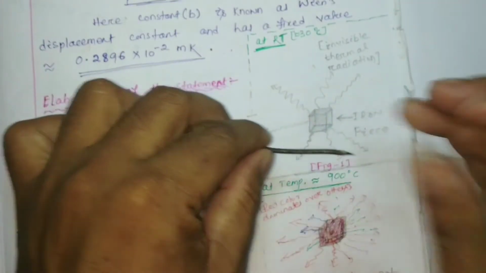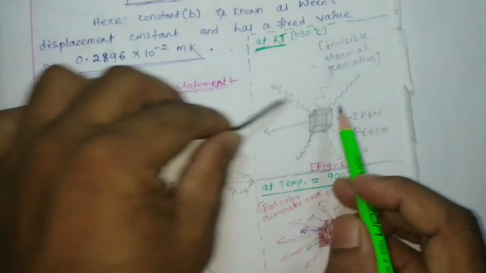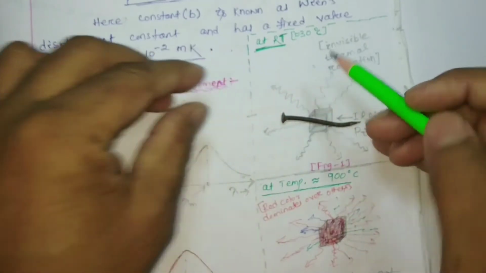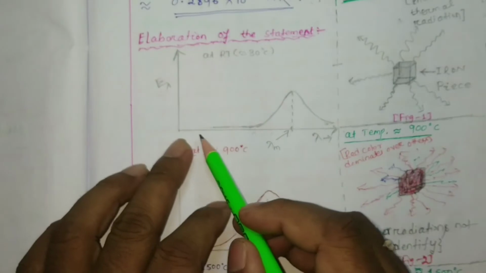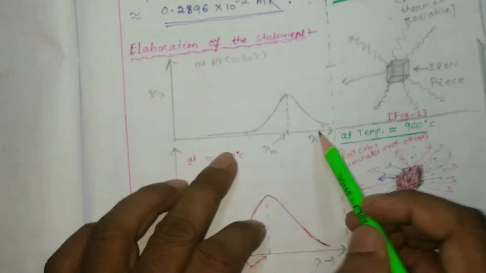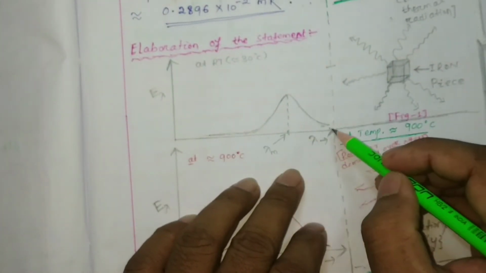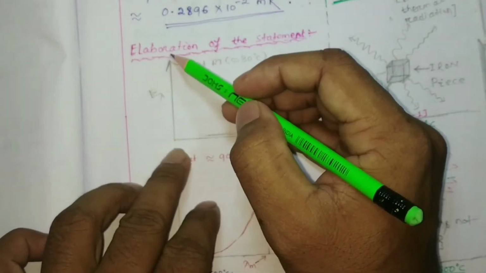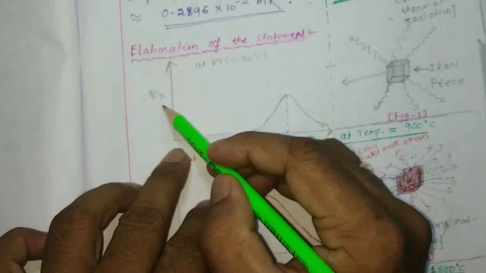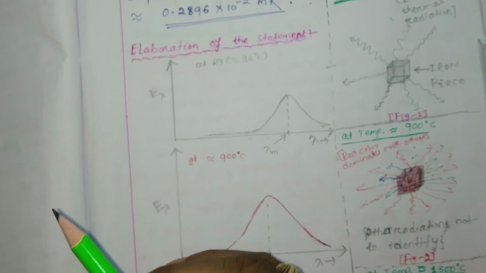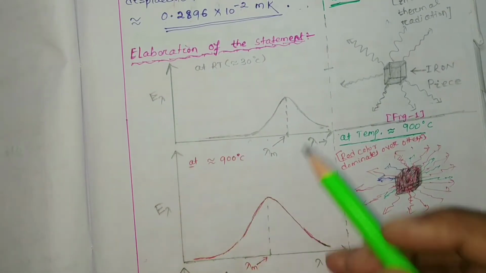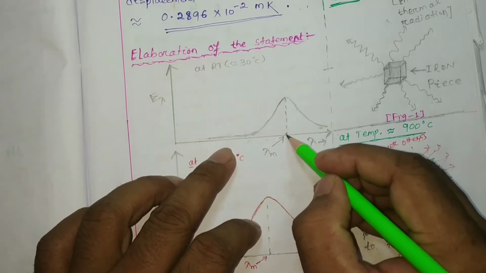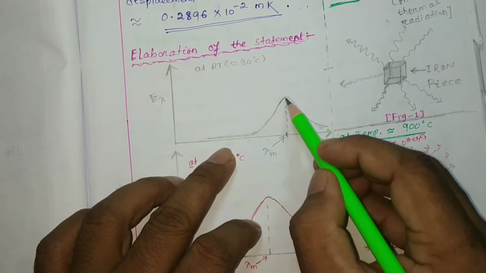If I draw the wavelength and its corresponding energy in a graph, the graph will be like this. On this side I have taken all the wavelengths, and on this side each wavelength's corresponding energy, or you can say intensity of energy. Here you can see at a particular wavelength the intensity of emitted energy is maximum.